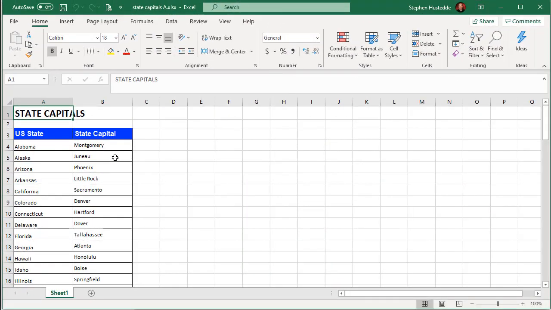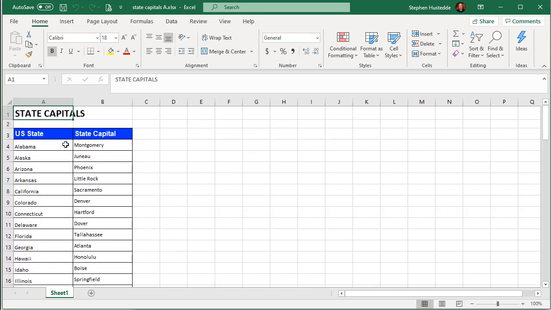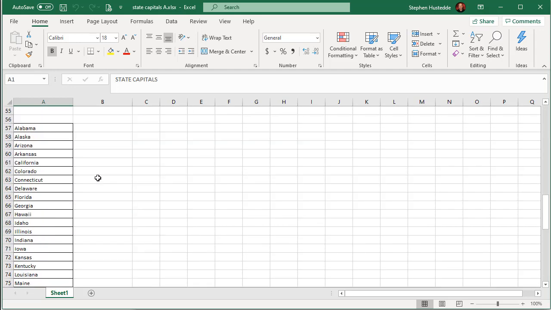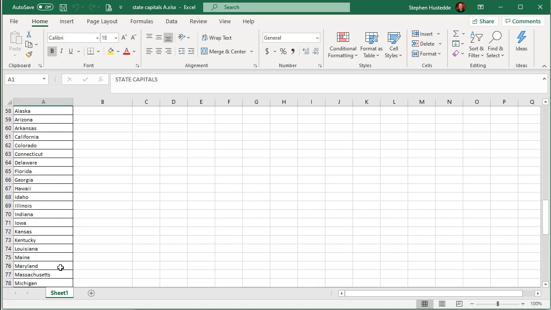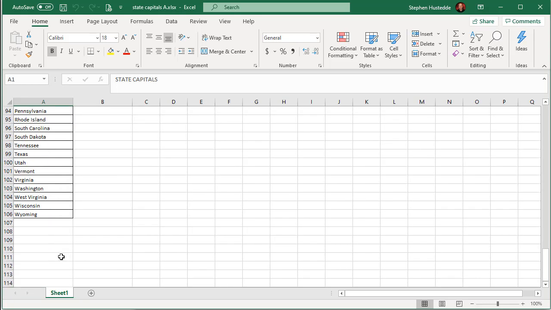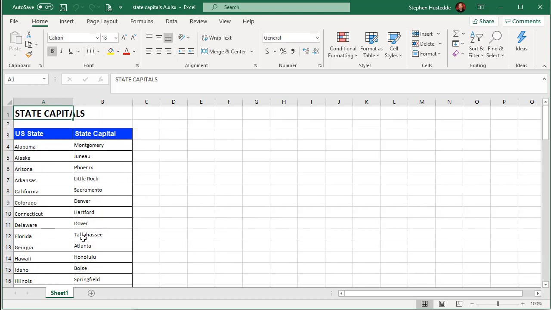And what I did is I went out to the internet and I found a list of all of the states and all the capitals, and I put those into an Excel spreadsheet. So these are all listed alphabetically by state. And then also made another second list, just the states duplicated from A to Z, or in this case, A to W. So here's how I like to create code from Excel.